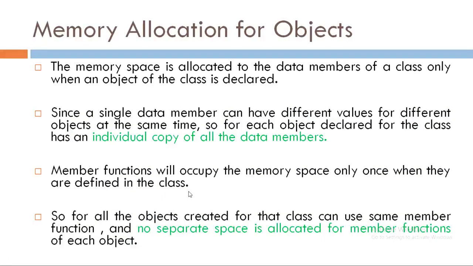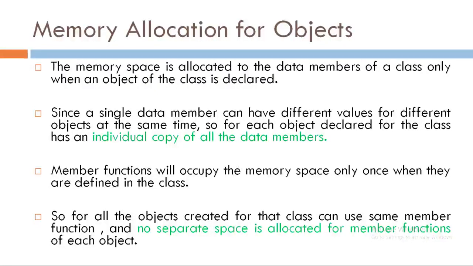The next thing is about memory allocation for objects. Yes, now we would like to know how objects are allocated in memory. The memory space is allocated to the data members of a class only when an object of the class is declared, since a single data member can have different values for different objects at the same time.